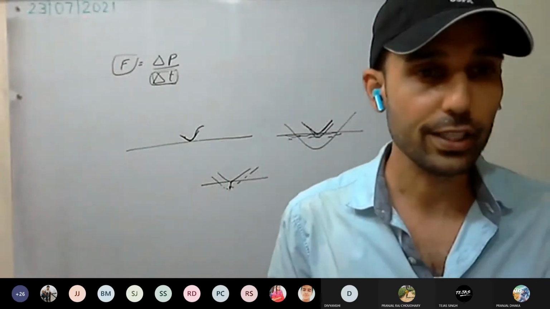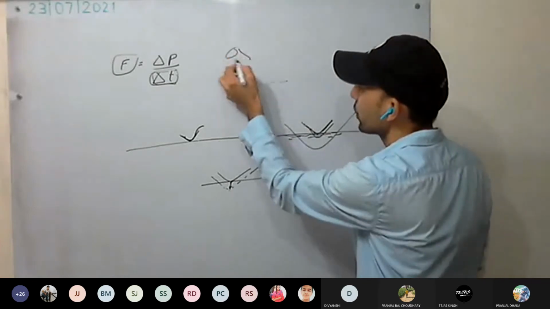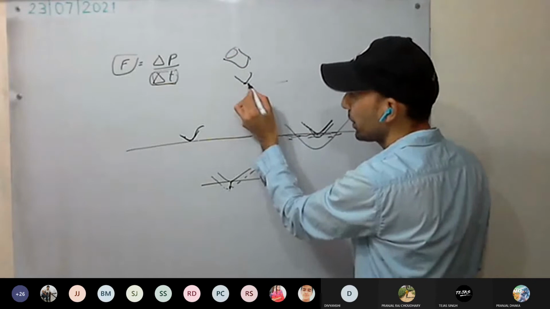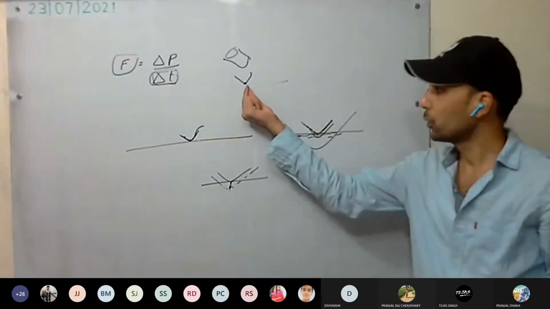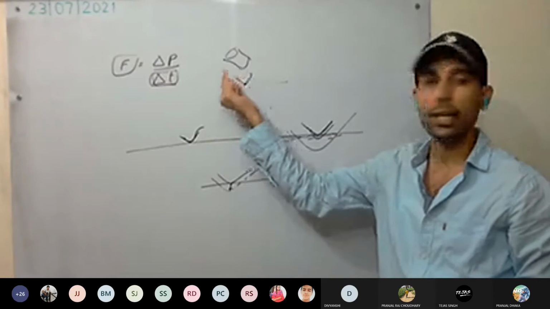Last, you have seen glass vessels. If a glass vessel drops on a hard floor, this portion immediately comes to rest. Huge force will be exerted by the ground on the glass, and the glass may break.